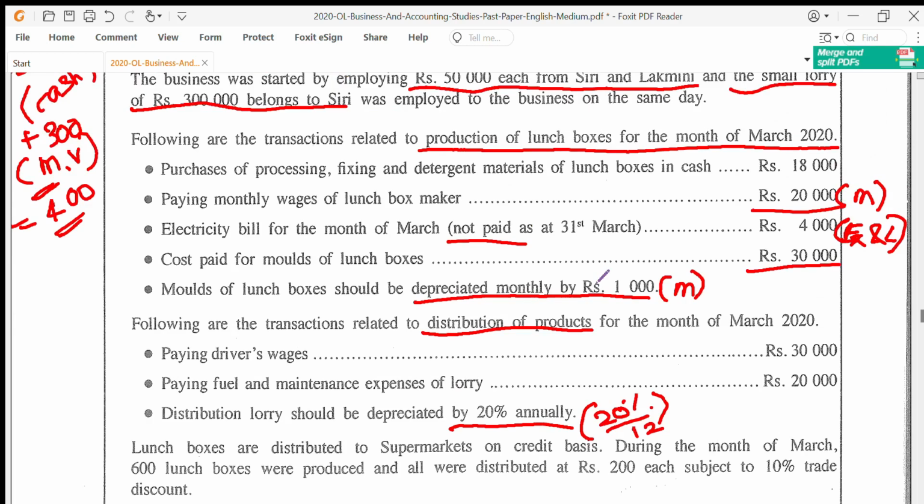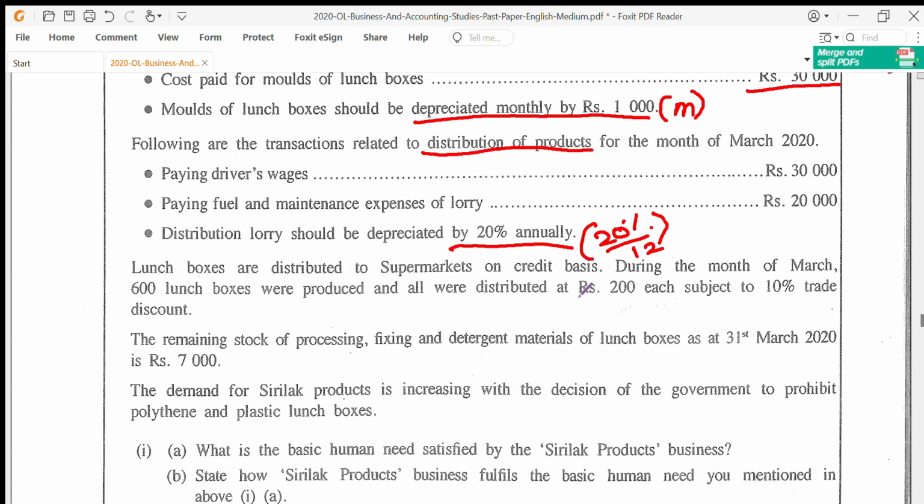Lunch boxes are distributed to supermarkets on credit basis. Whenever they are sending it to supermarkets, it's done on credit basis, not on cash. During the month of March, 600 lunch boxes were produced and all were distributed at rupees 200 each, subject to 10% trade discount.